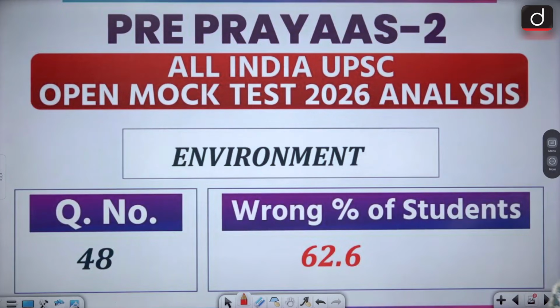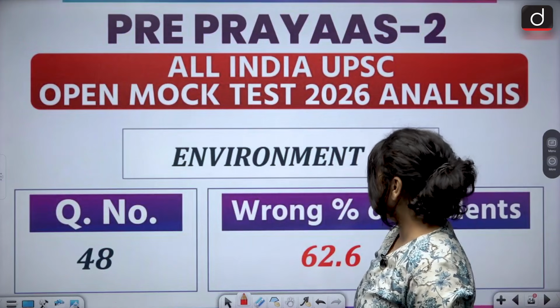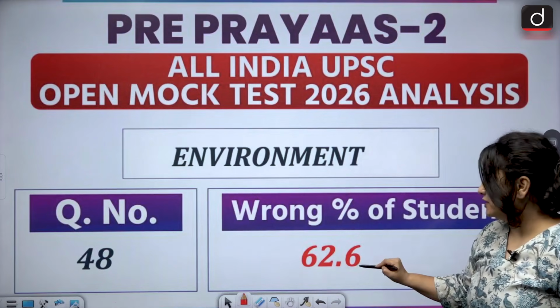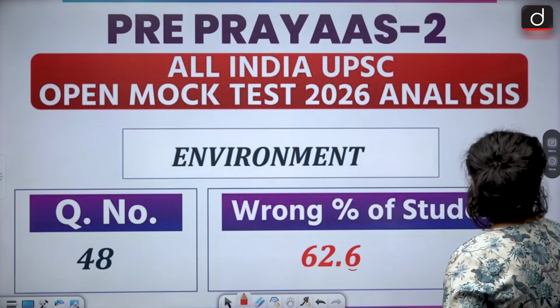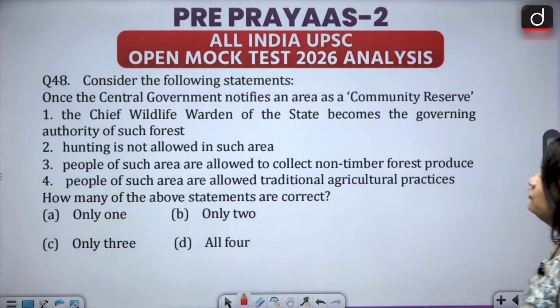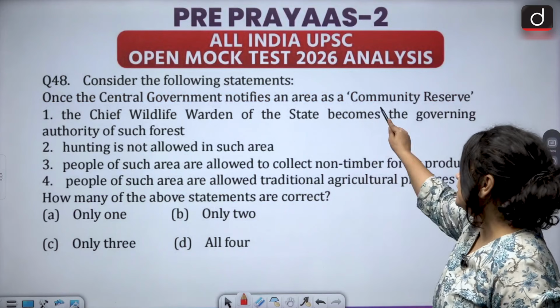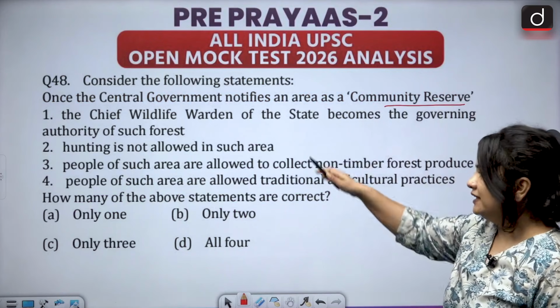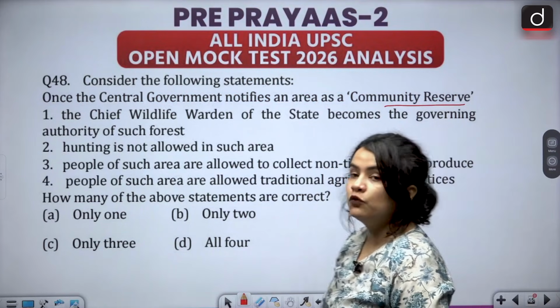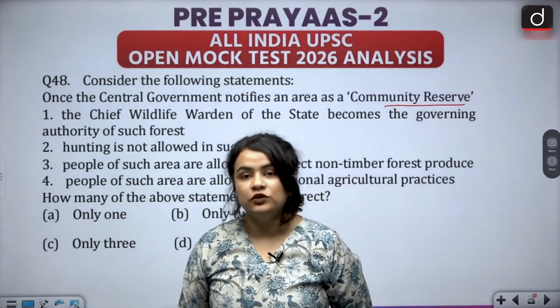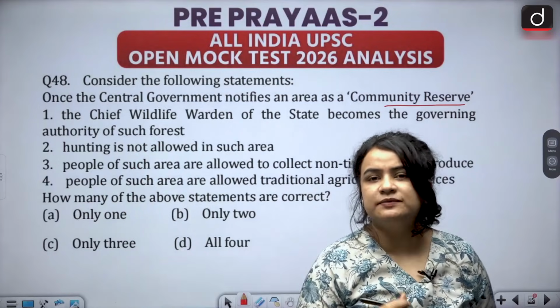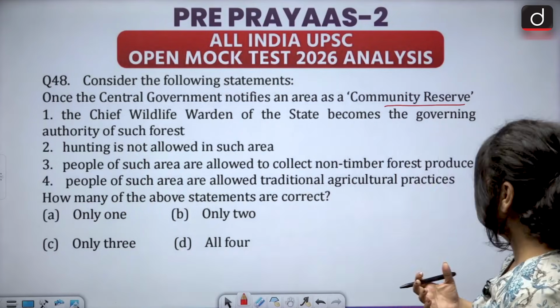Again, the next question from the environment section was attempted incorrectly by 62.6% of the students, and the question said, consider the following statements. Once the central government notifies an area as a community reserve, and then it is followed by 4 statements. So before we start looking at the 4 statements, let's first understand what is meant by a community reserve.